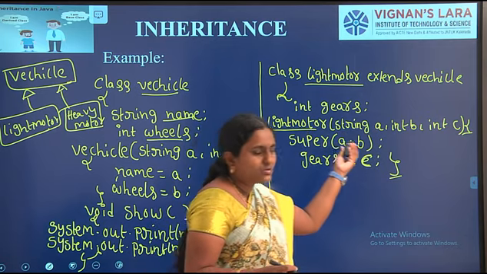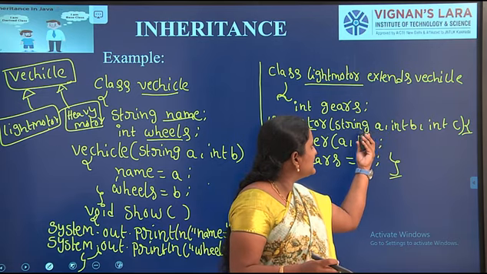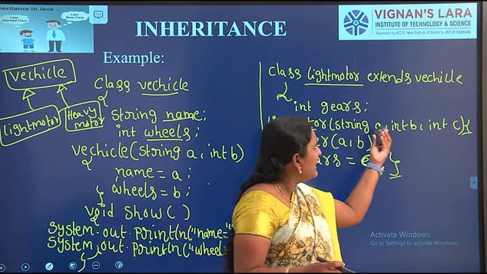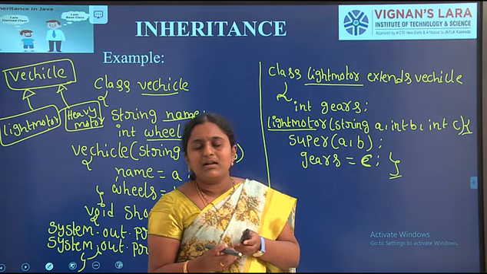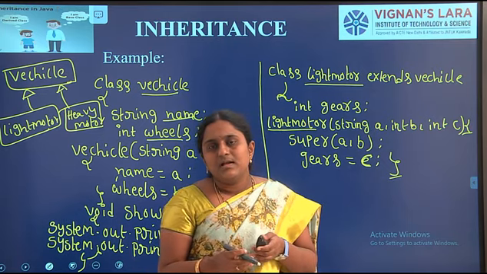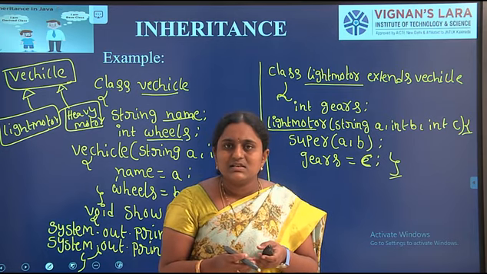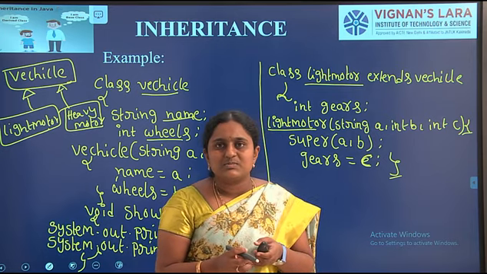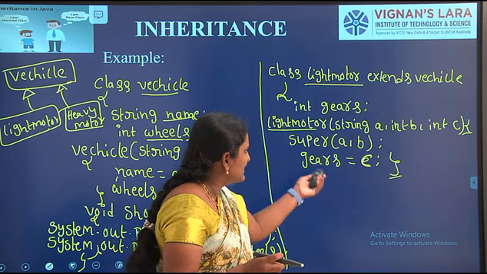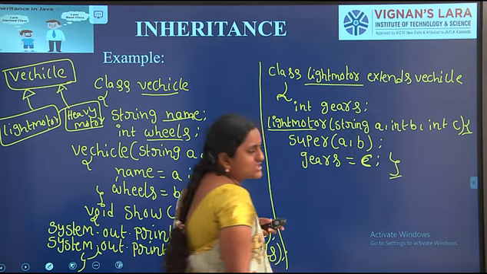This constructor has three arguments, A, B, C: String A, int B, int C. A and B, the name and wheels properties, are already available in the superclass constructor. In the subclass we want to access the superclass constructor within the subclass, and it must always be the first statement in the subclass constructor. Next I am initializing gears equal to C. I am closing the constructor body.